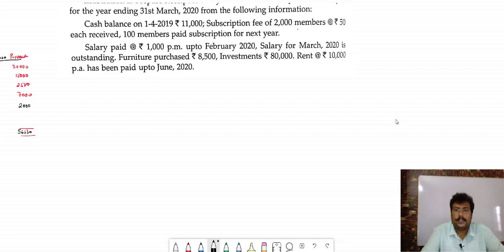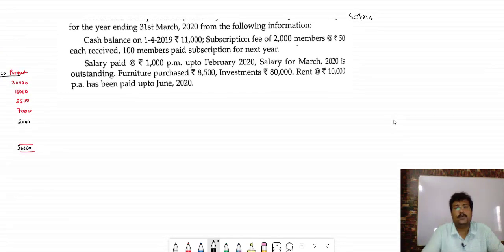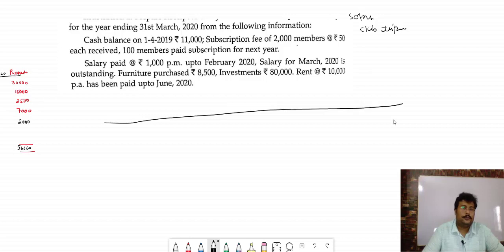The name of this one is Sports, just a minute, Sports Club Jaipur. So chalo ji, prepare it. This side is known as receipt, this side known as payment.